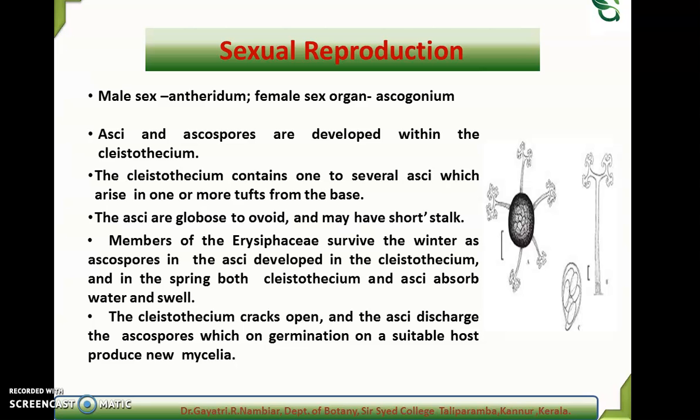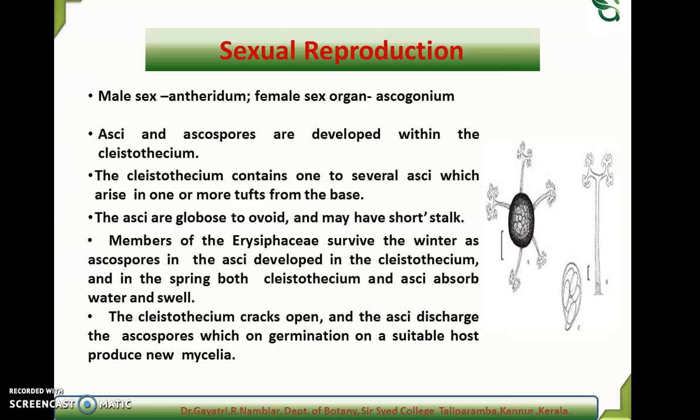Then after that, some of the ascogenous hyphae become binucleate, because the nucleus from the antheridial cell will move towards the ascogonial cell, and the cell becomes binucleate, and they change into the ascus mother cell.